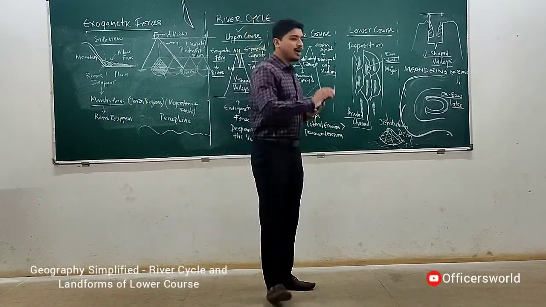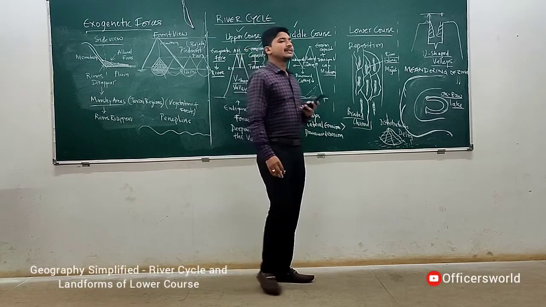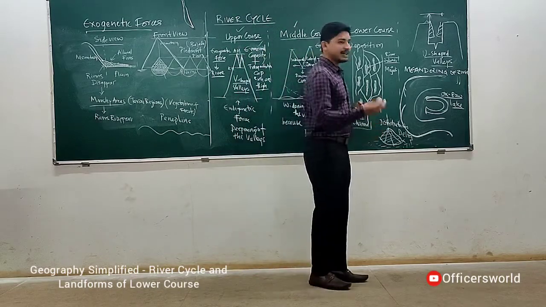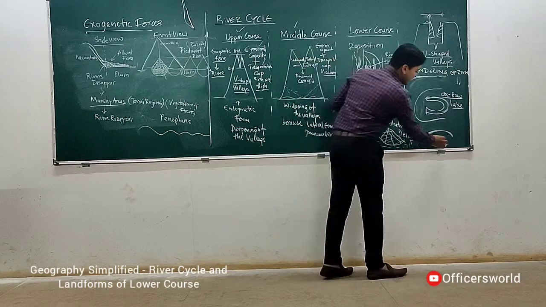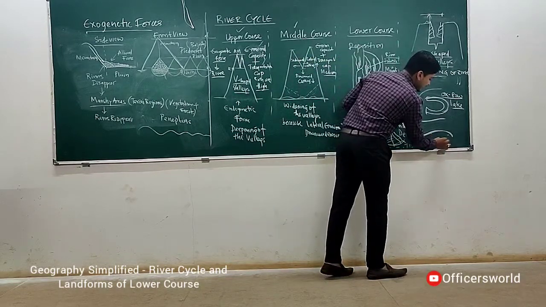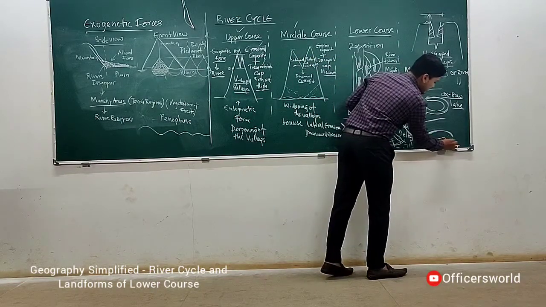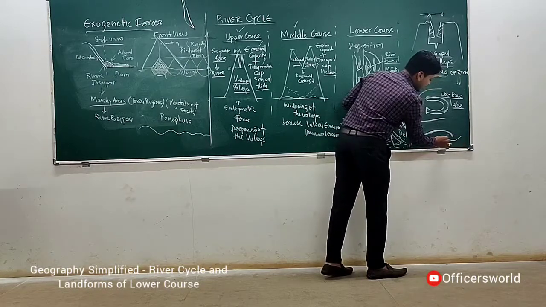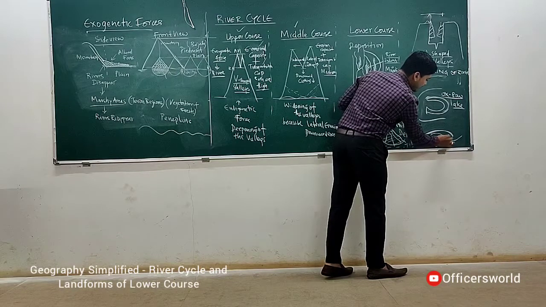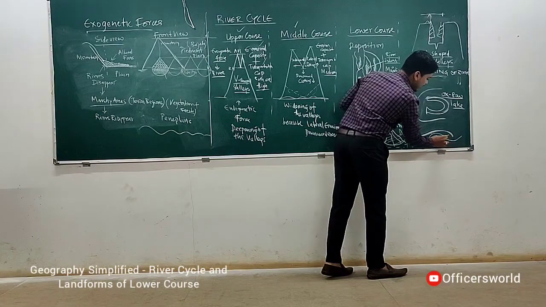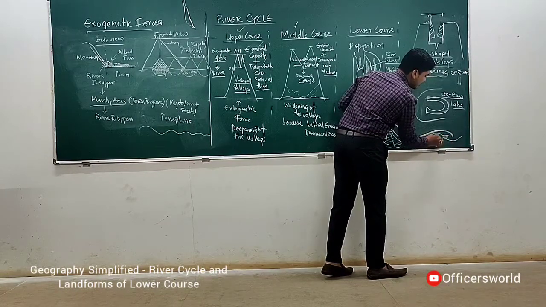Okay, now if the river, just before entering into the sea, here is the sea, so if it forms a kind of link to the ocean and here also water is stored, this is for what?